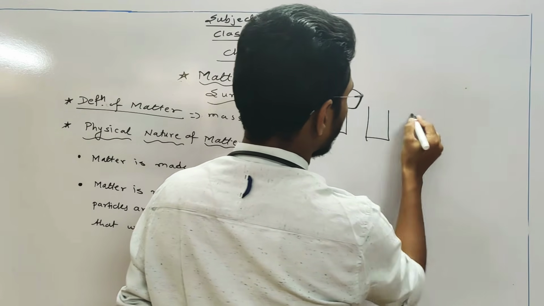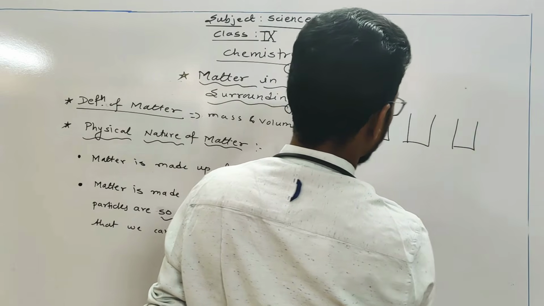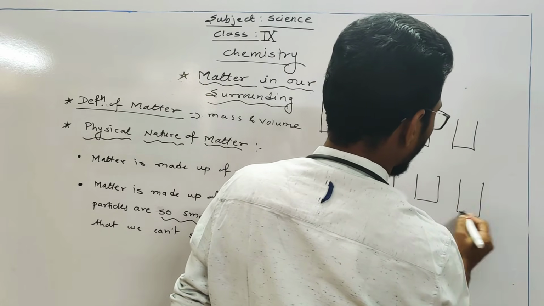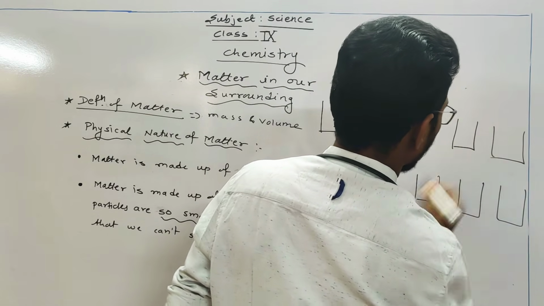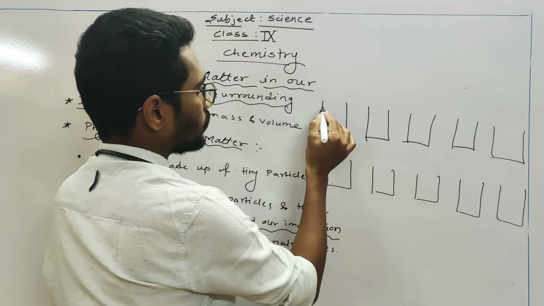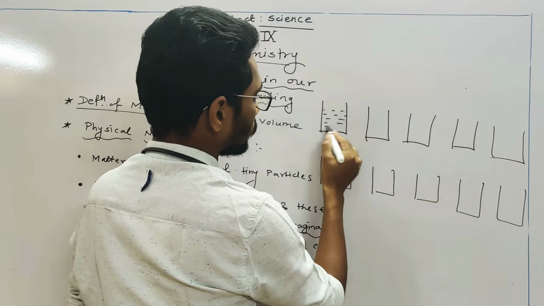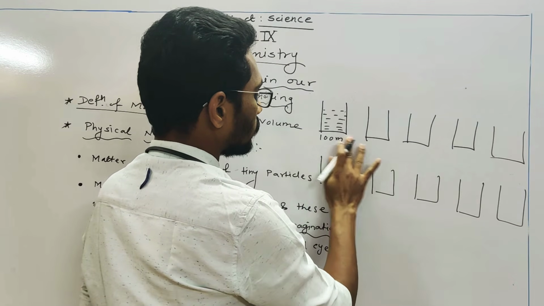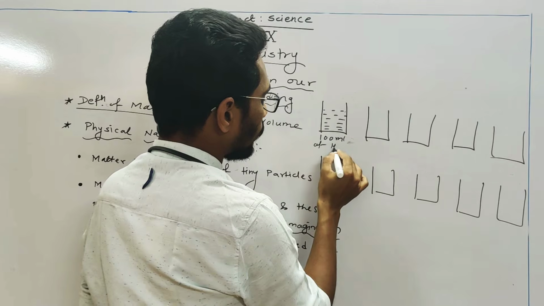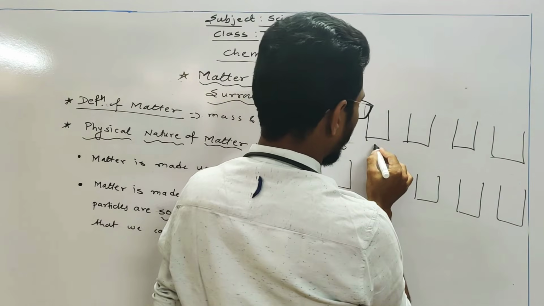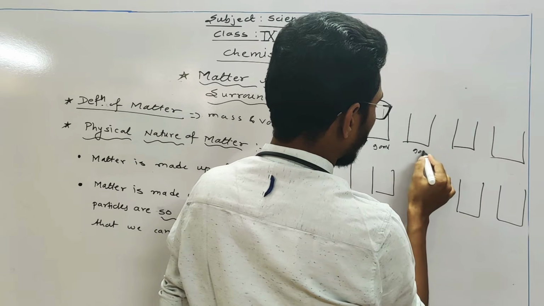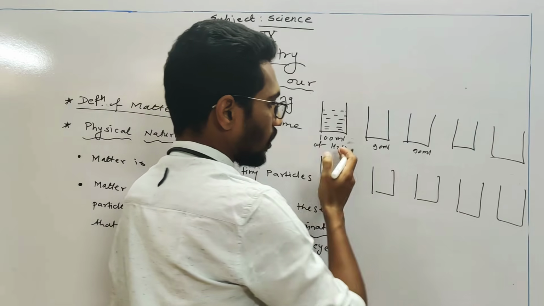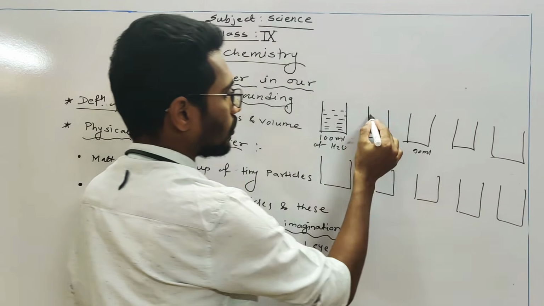You have to take a number of beakers. In the first beaker we have 100 ml of water, and in the next we have 90 ml of water, 90 ml of water in all the others.